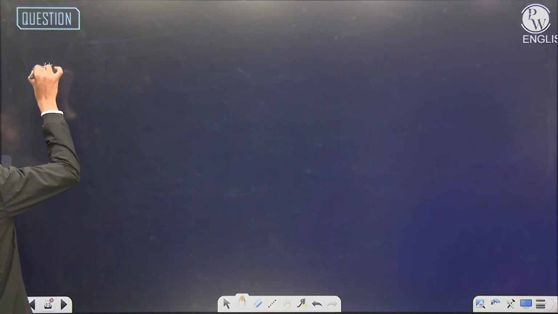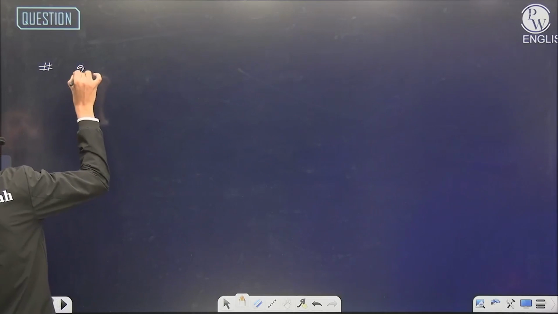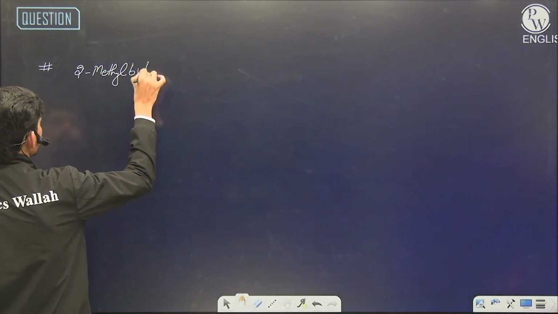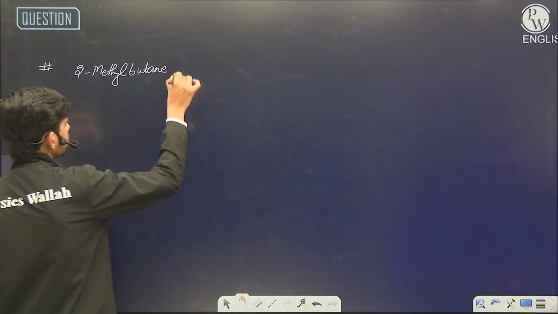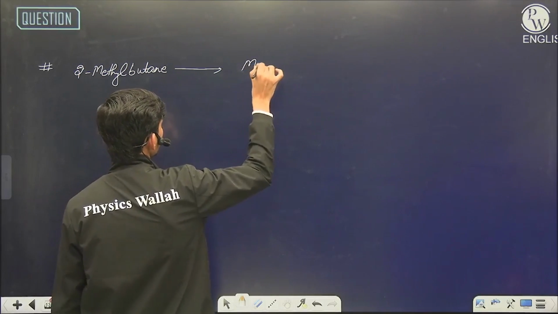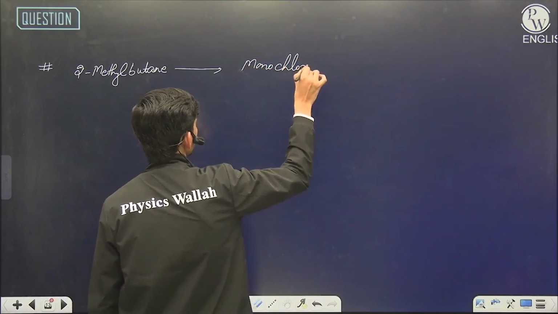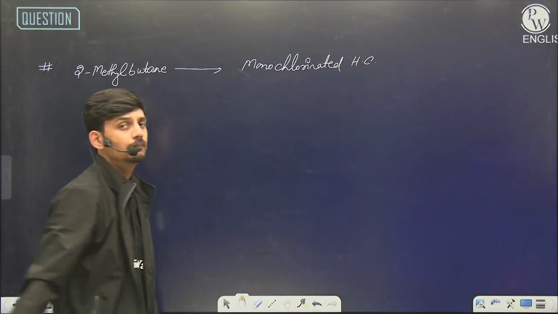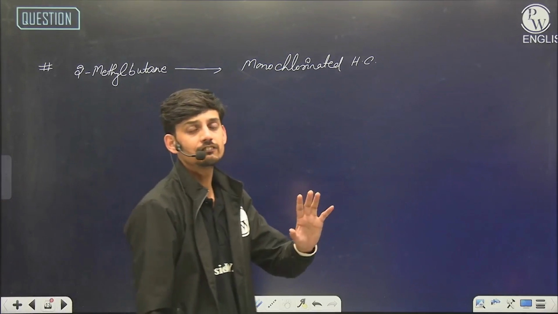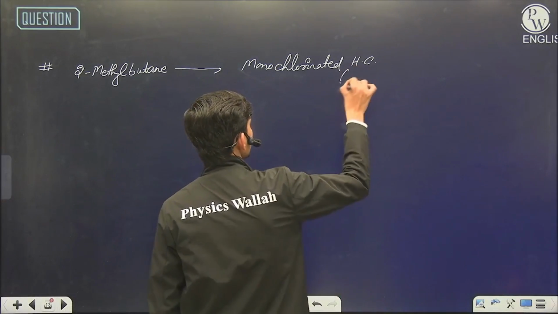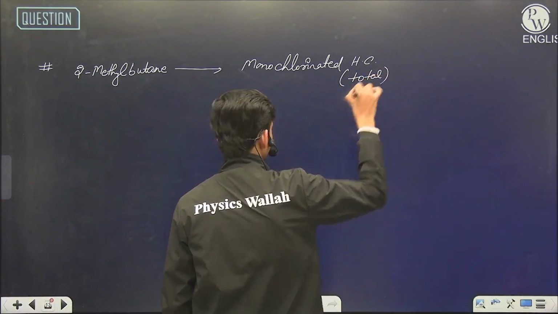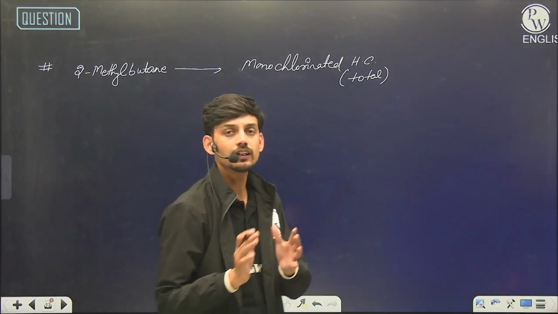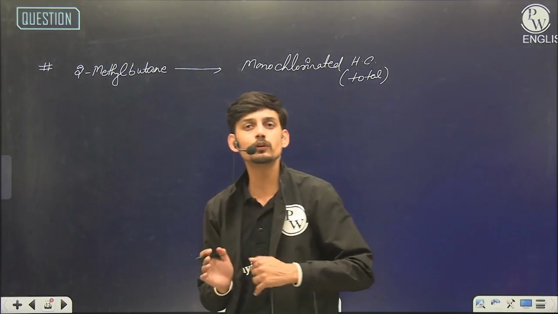Let's see another question. Suppose we have 2-methylbutane, and the question asks for the number of monochlorinated hydrocarbons, but here it is not specified that we are looking for structures. Here we are looking for the total. Now this looks like a similar question to the previous one, but the approach will be slightly different.